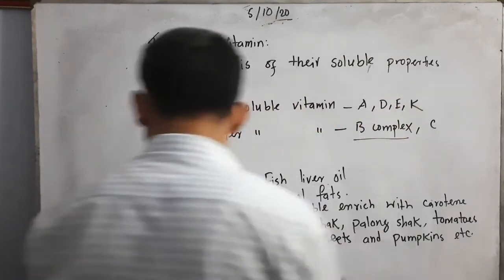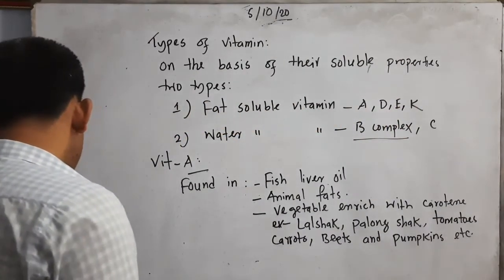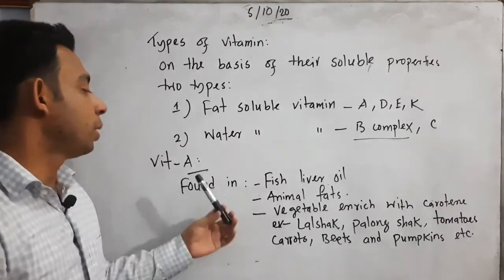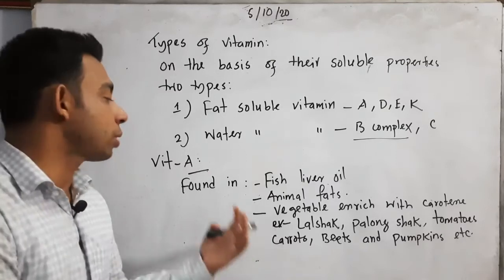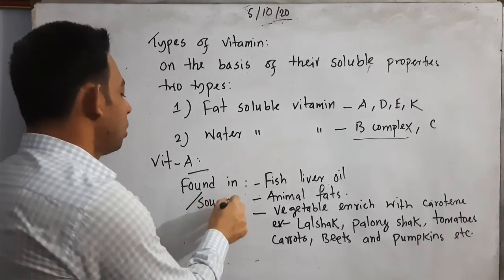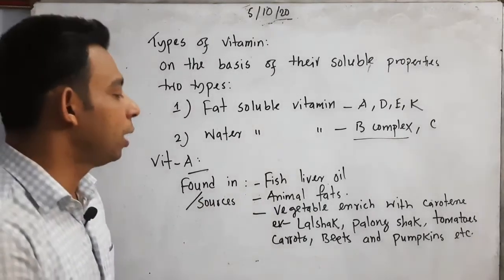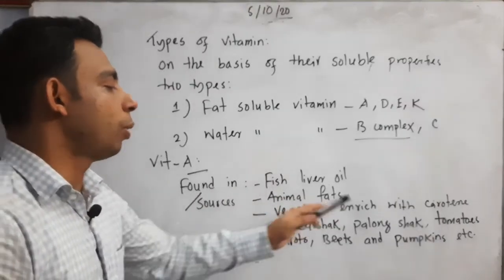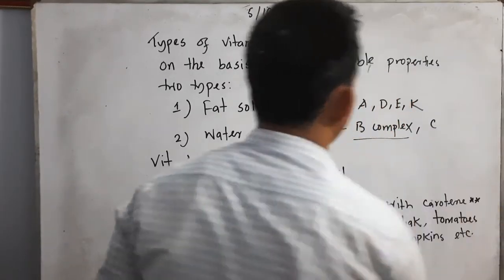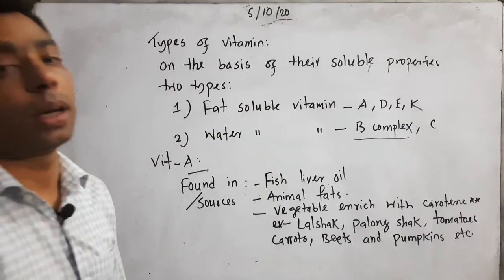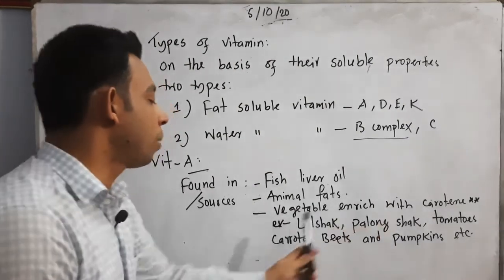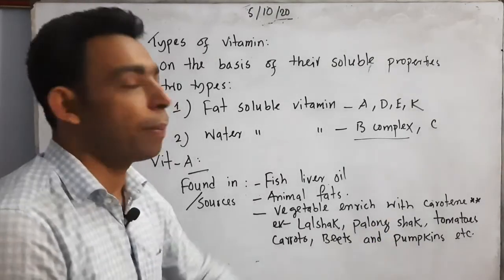These are the common and very important sources of vitamin A. Not only these kinds. The first time, I told you found in, or you can write sources: fish liver oil, animal fats, vegetables enriched with carotene. Those vegetables enriched with carotene have vitamin A in maximum amount. Example: lal shak, palong shak, tomatoes, carrots, beets and pumpkins, etc.